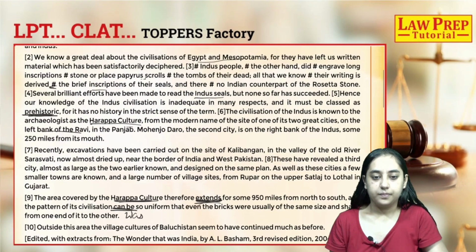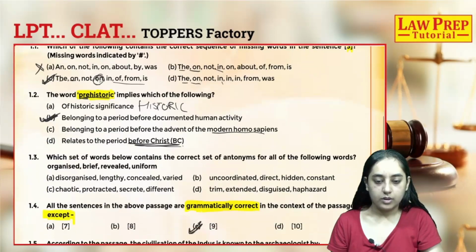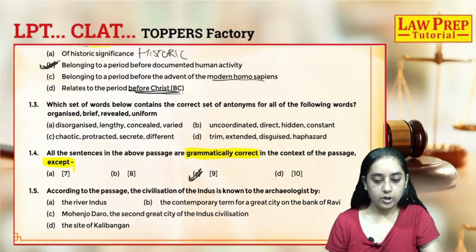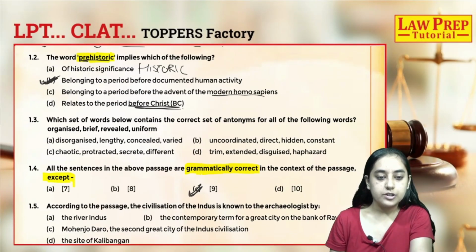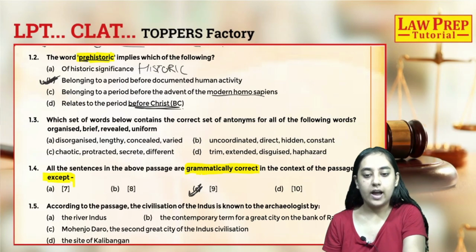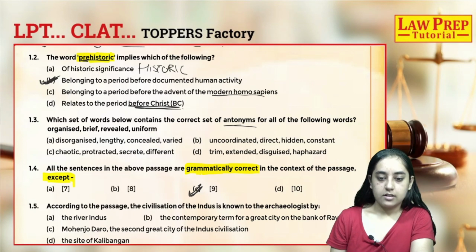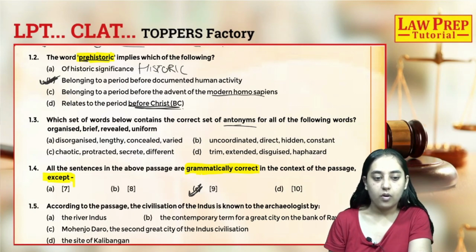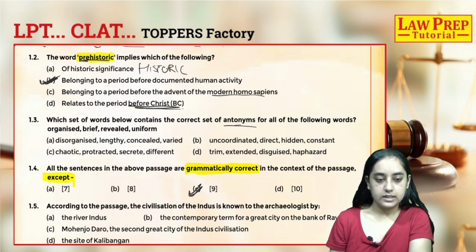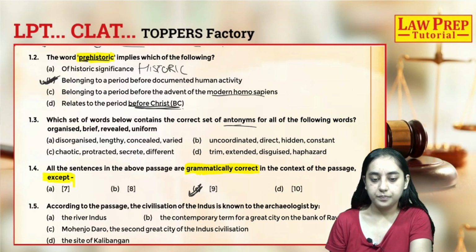Okay, so we are done reading the passage. Our 2 questions are left. Which set of words below contains the set of antonyms? So we have to find the antonyms, right? Organized. So we'll go by the elimination method. Organized, disorganized, uncoordinated, chaotic. A, B and C seem fine for organized, but D does not. So D is out of the race.